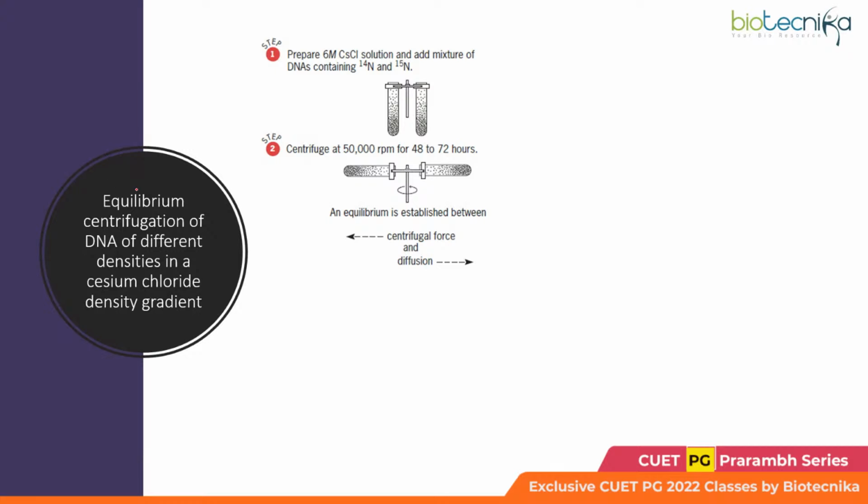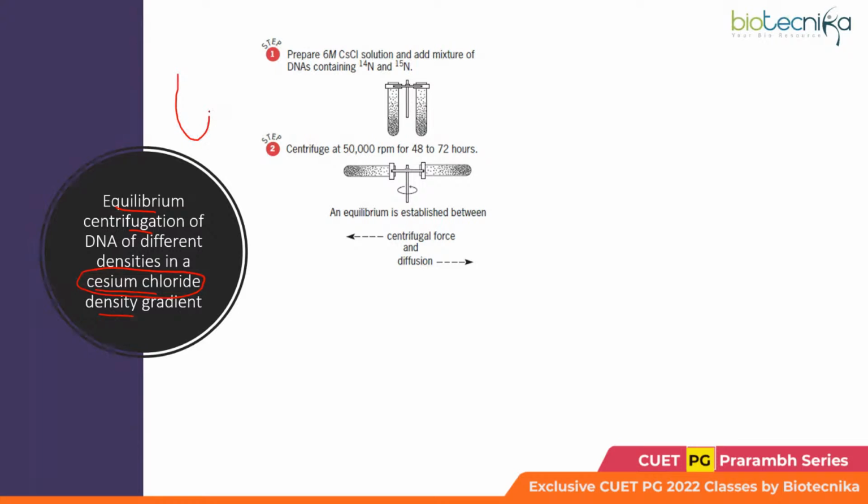For that, they used the equilibrium centrifugation method, right? They particularly used the cesium chloride density gradient centrifugation method. Now, what happened under this method? The cesium chloride solution is subjected to centrifugation at high speed, so this produces a linear gradient.